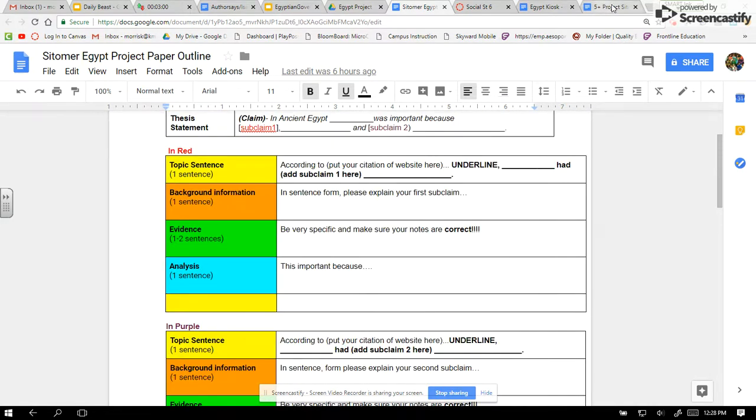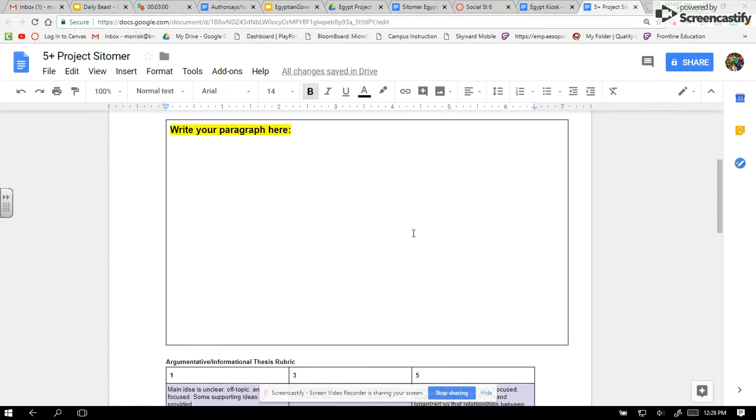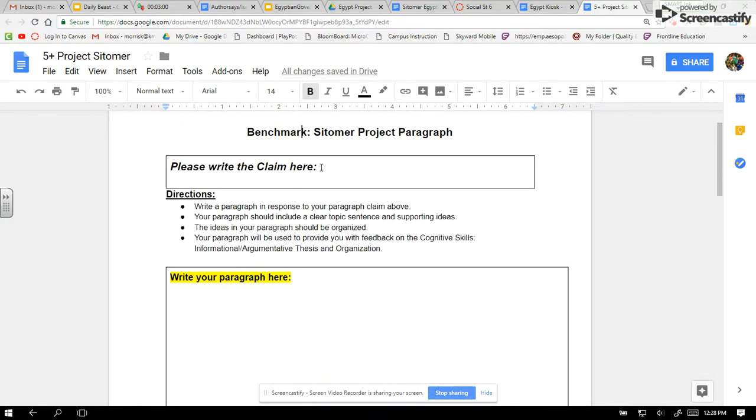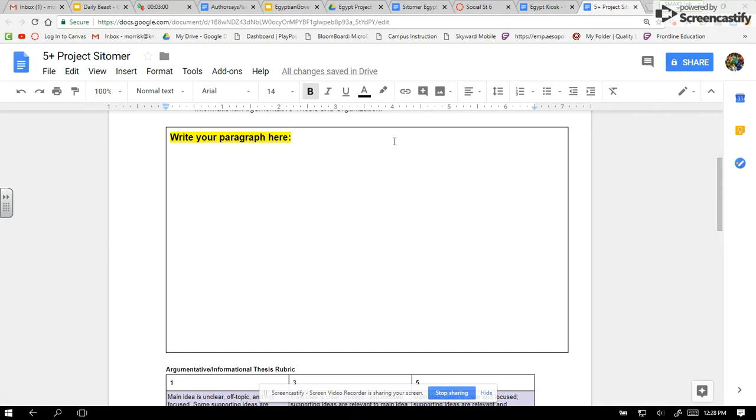Now, when you're done with that, you kind of did your information and filled stuff in as you went along. I gave this to you on the back side of that paper. You're going to be graded on these things. First of all, you're going to write your claim here: in ancient Egypt, your topic was important, period. Now, in ancient Egypt, blank, your topic was important because, subclaim 1, and subclaim 2. Now, give me the information from your evidence 1 subclaim section, give me the evidence from your subclaim 2 section, and then give me those 2 sentences down at the bottom for your conclusion.